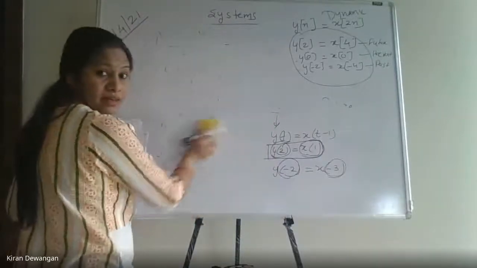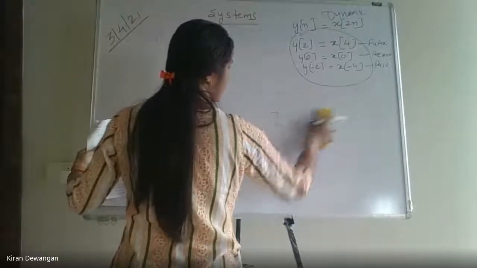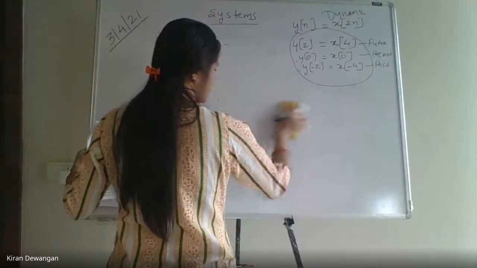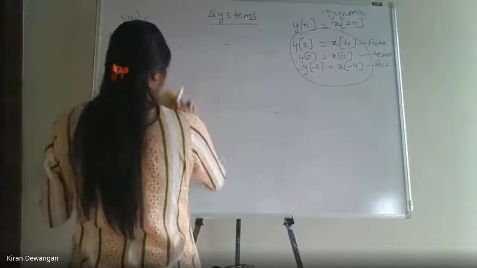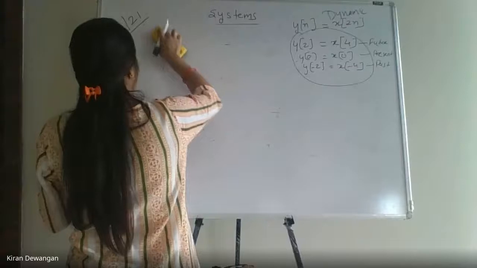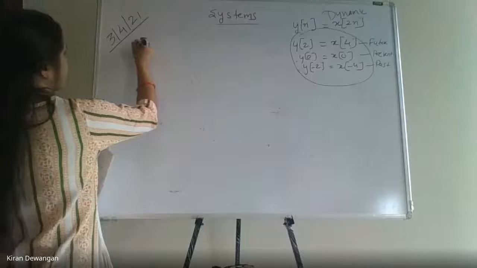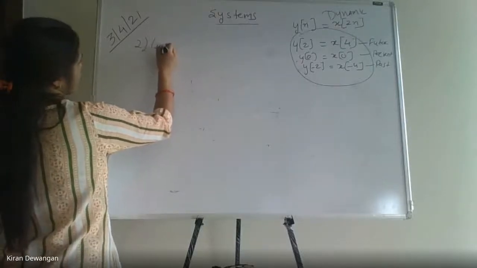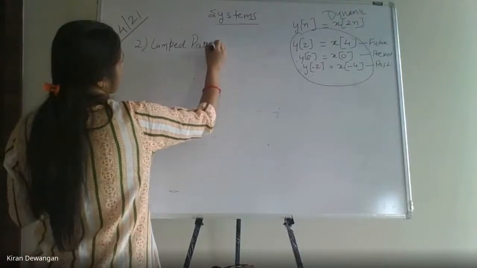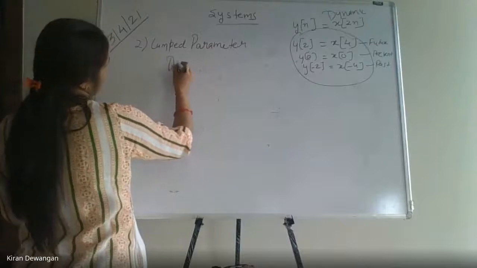Now the concept is clear to everyone. Dynamic or static? It's clear, right? Now let's go to another type of system, which is known as the lumped parameter system or the distributed parameter system. This one is just for the sake of definition; you should know what a lumped parameter system is and what a distributed parameter system is. So the second one is lumped parameter and distributed parameter.